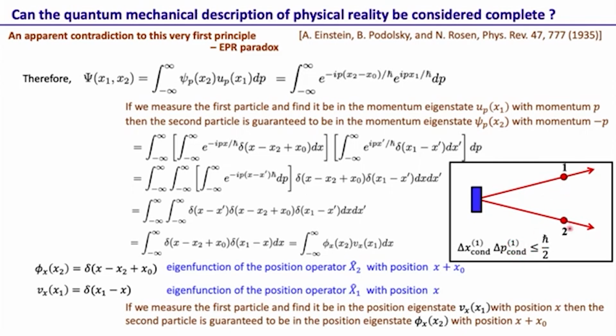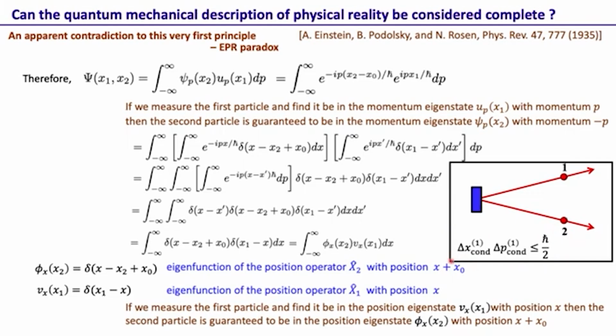At least in this example, this can actually be 0. So that means this product can be less than ħ/2, which is the Heisenberg uncertainty relation. So this was the feature they pointed out, that for such a wave function, which is definitely allowed within quantum mechanics, we have this interpretation.